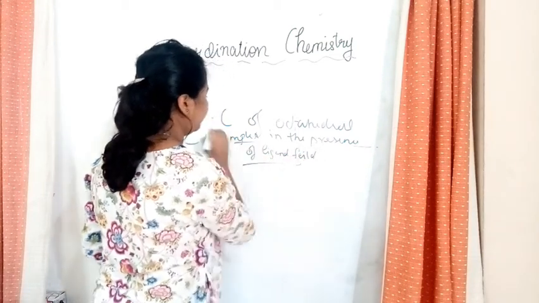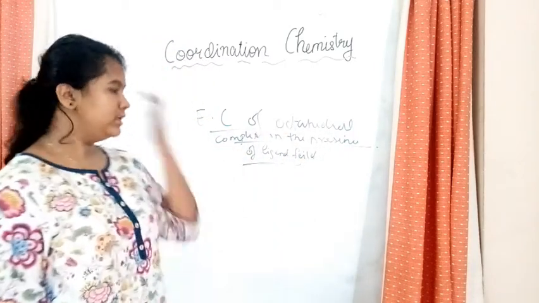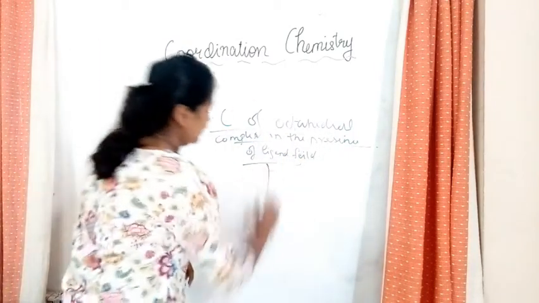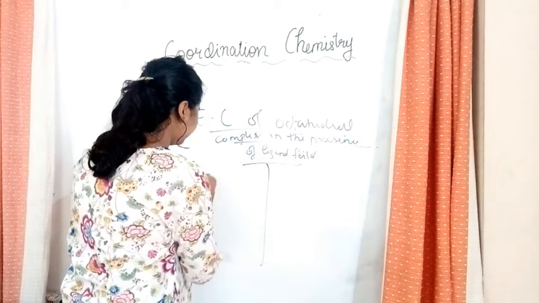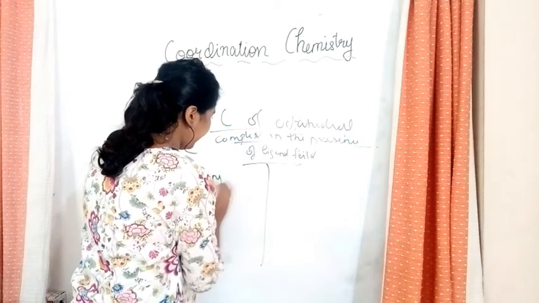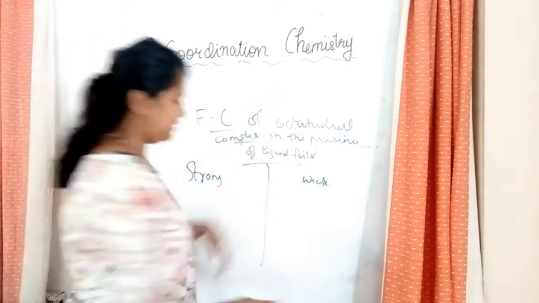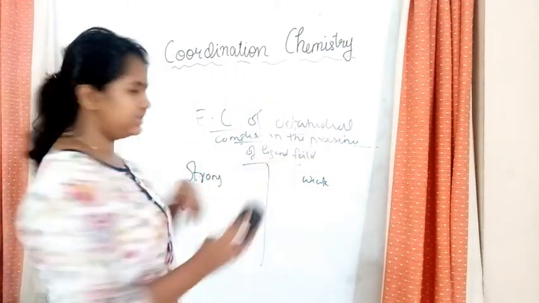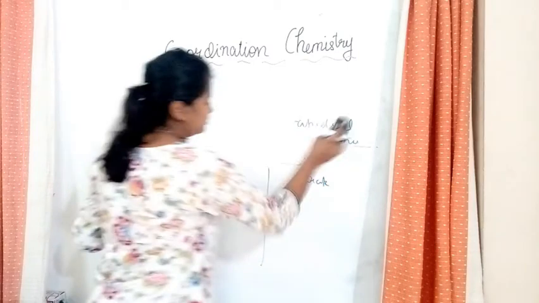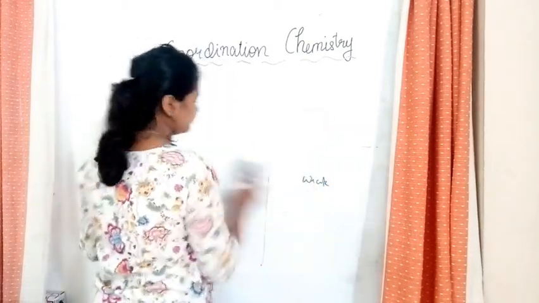So this is our next topic that we have to learn. We have to divide this into two, that is strong field ligands and weak field ligands. Since we don't have space, I'm just rubbing the heading and extending the table-like structure.